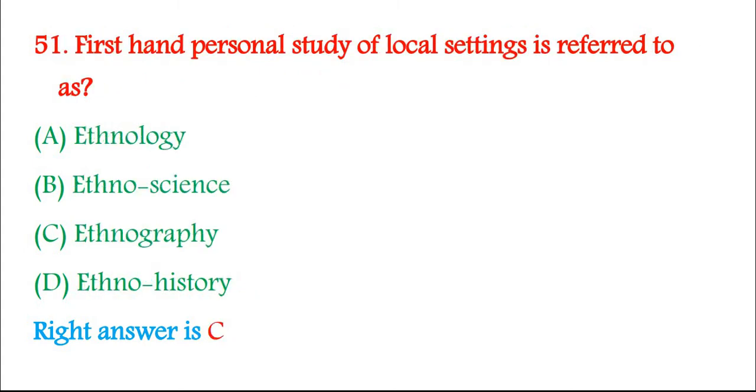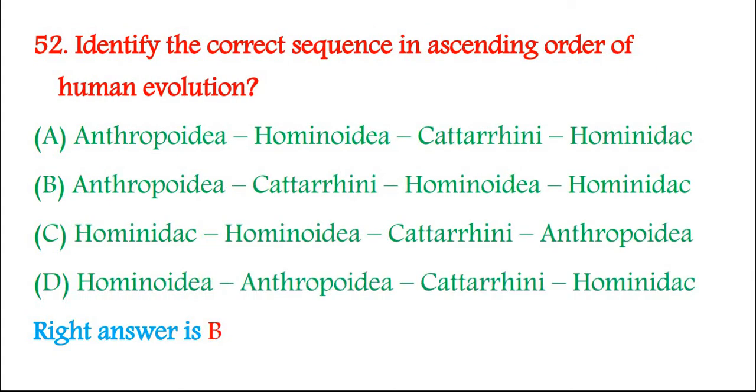51. First-hand personal study of local settings is referred to as A. Ethnology, B. Ethno-science, C. Ethnography, D. Ethno-history. Right answer is C. 52. Identify the correct sequence in ascending order of human evolution. A. Anthropoidea, Hominoidea, Catarrhini, Hominidae, B. Anthropoidea, Catarrhini, Hominoidea, Hominidae, C. Hominidae, Hominoidea, Catarrhini, Anthropoidea, D. Hominoidea, Anthropoidea, Catarrhini, Hominidae. Right answer is B.